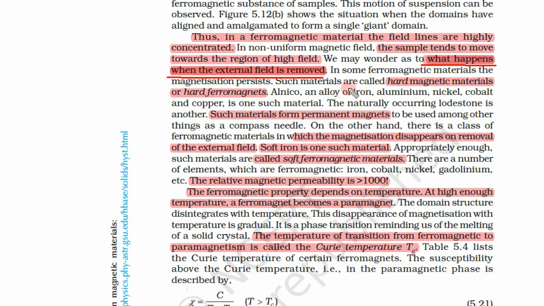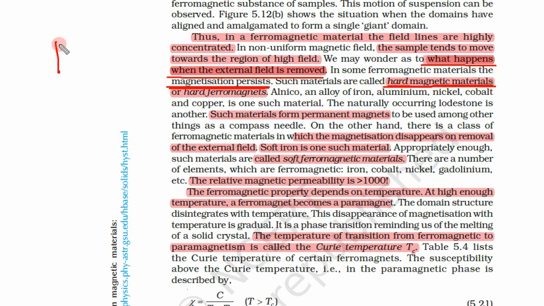So this is important. In some ferromagnetic materials, the magnetization persists. That means it remains. Even if you remove the field, the magnetization remains. This is the method of making permanent magnets. Otherwise, how can you make permanent magnets if the magnetization is removed? Such materials are called hard magnetic materials.